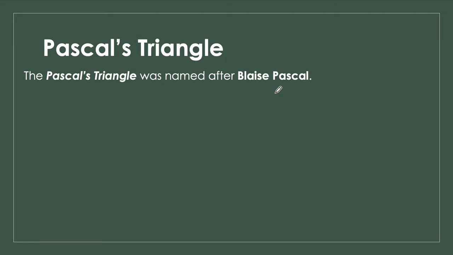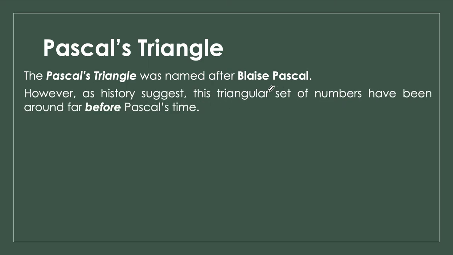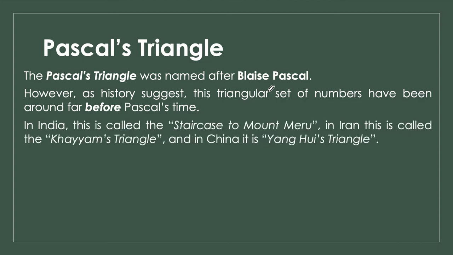However, as history suggests, this triangle has been around far before Pascal's time. In India, it is called the staircase to Mount Meru. In Iran, it is called Khayyam's triangle, after the mathematician Khayyam. And in China, it's called Yang Hui's triangle. Sorry if I mispronounced that.